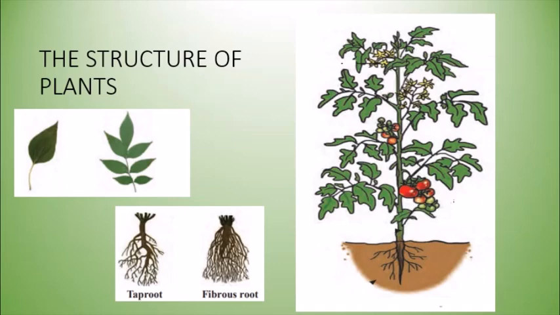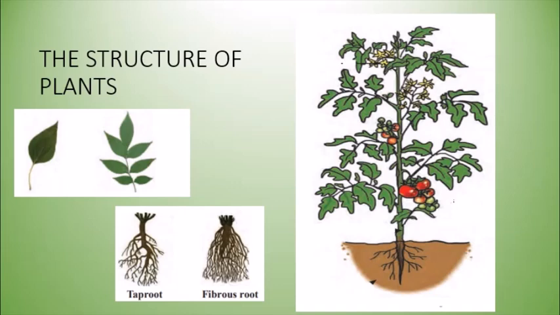So the plant is mainly divided into two parts. One that is below the ground and one which is above the ground. Below the ground we have roots, and above the ground we have stem, leaf, flower, fruits, etc. The main function of the root is to hold the plant properly.